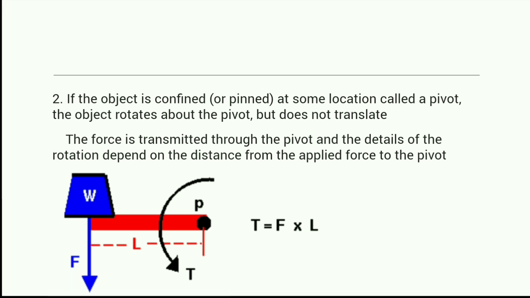You can see here a bar which is shown in red color, and it has a distance L, and it is connected with point P, that is the hinge. When you apply force at the distance of L, that force multiplied by distance L is nothing but your torque, and that is nothing but your moment of force. If you have a question, when something is in a rotating condition and also in translation condition, it is defined by Newton's third law. But here we are talking about just the second law.